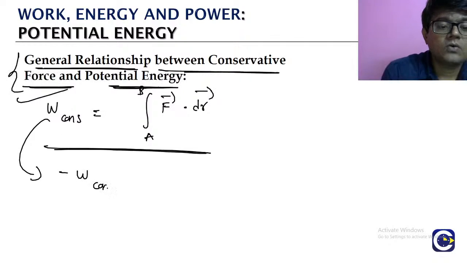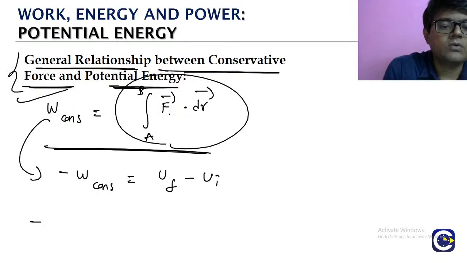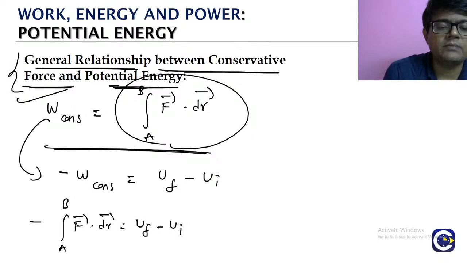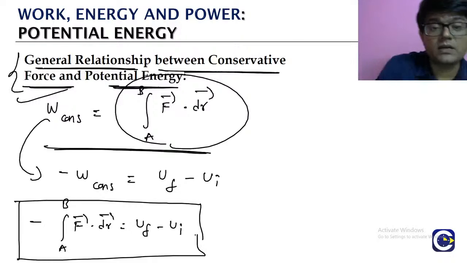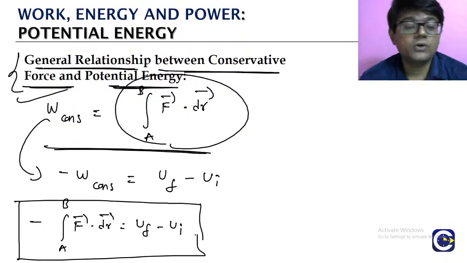Minus the work done by the conservative force is equal to the change in the potential energy. That is, final potential energy minus initial. So minus the work done by the conservative force, which is the integral from A to B, where A is the initial and B is the final, of F dot dr, is equal to U final minus U initial. This is how we look at the general relation. This gives us the general relation between the conservative force and the potential energy term.